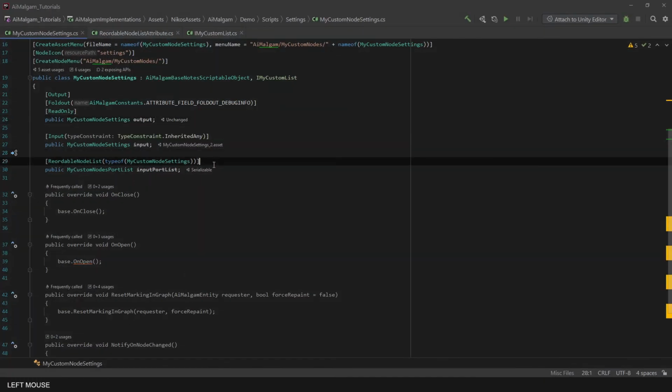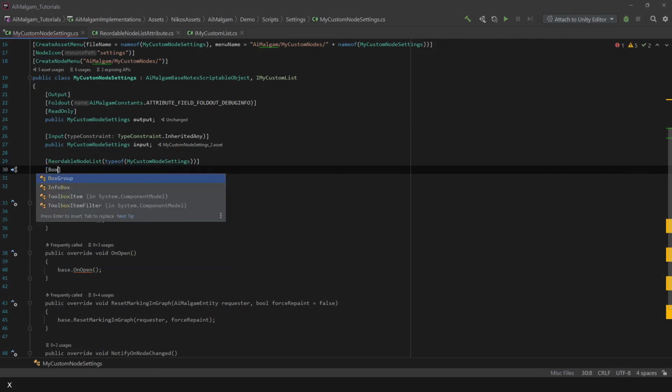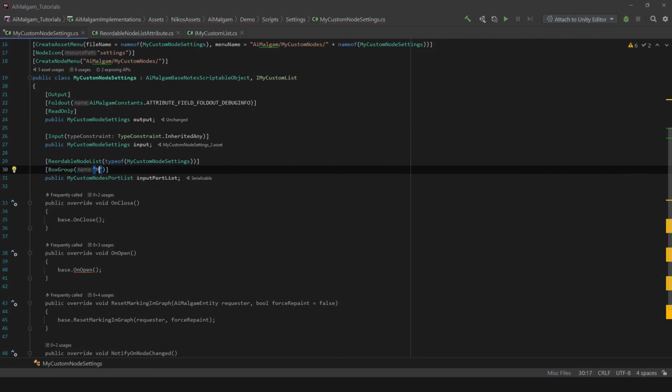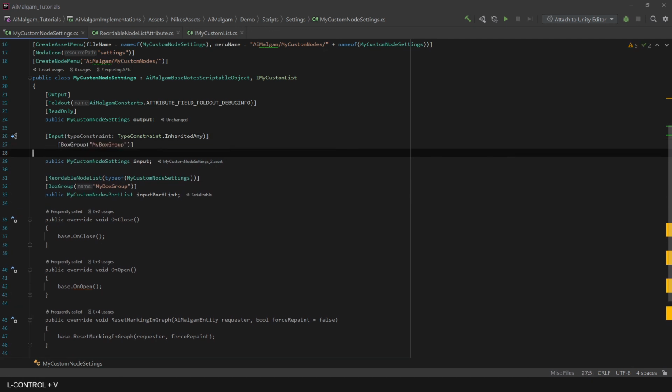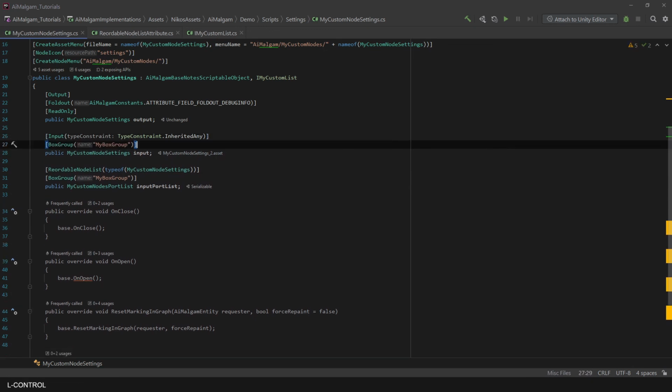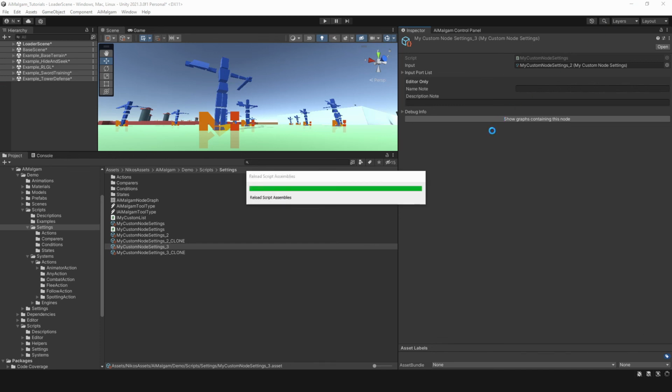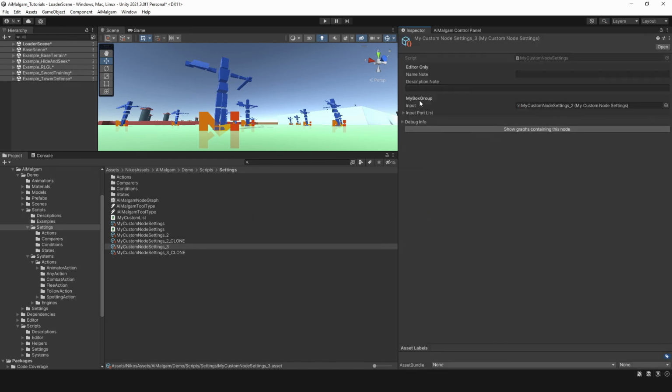Let's fix that. You can simply define your own box groups by using the NaughtyAttributes BoxGroup attribute and change the name of it. And as you can see, the input fields are now in a separate box group.